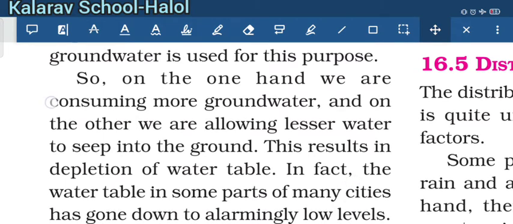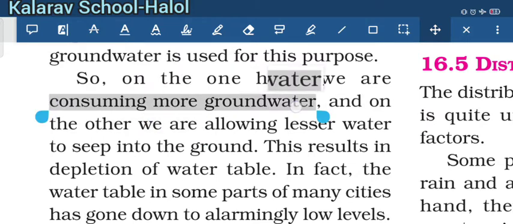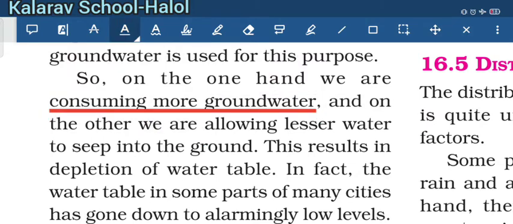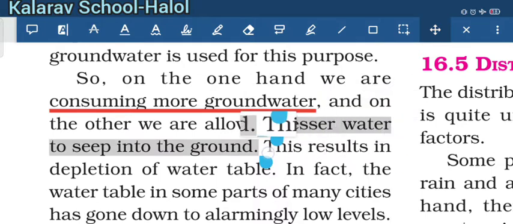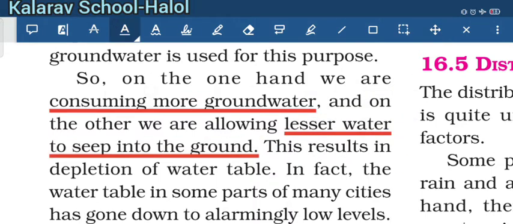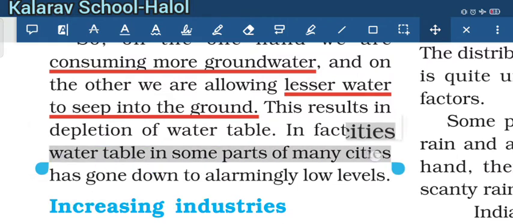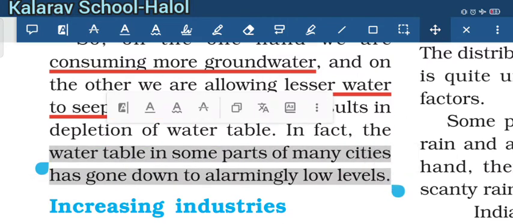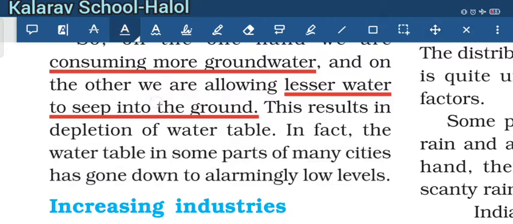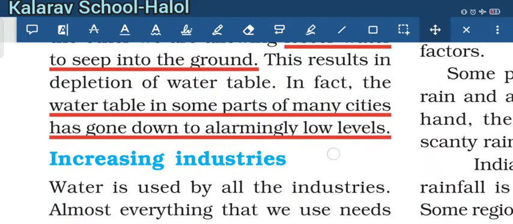So as we consume more, but the water that seeps into the ground is lesser, the depletion of the water table takes place. The water table in some parts of many cities has gone down to an alarmingly low level. So it is continuously decreasing.